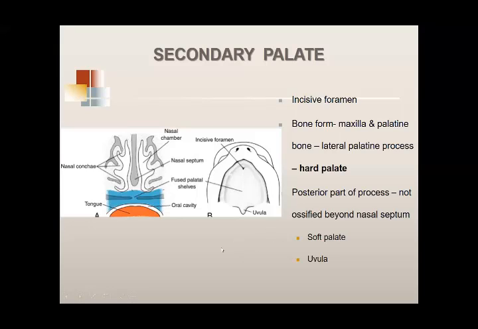Beyond the posterior end of the nasal septum, so यहाँ तक nasal septum होगा, this is going to be the hard palate, and this part which remains unossified, इसमें bone develop नहीं होती, posterior 1/3, this is the part where you do not have the nasal septum, and this part develops into soft palate, and ये जो projection है of the soft palate, ये uvula बनाएगा.